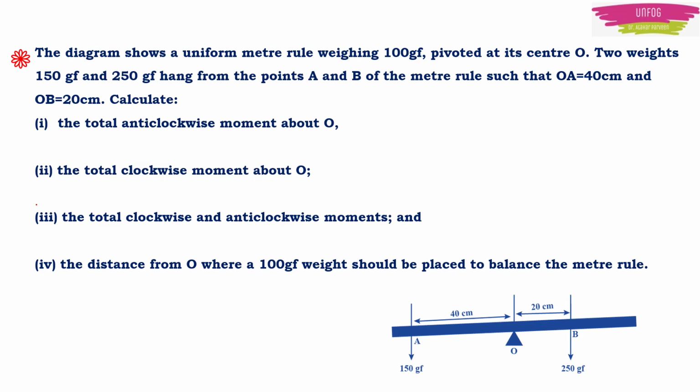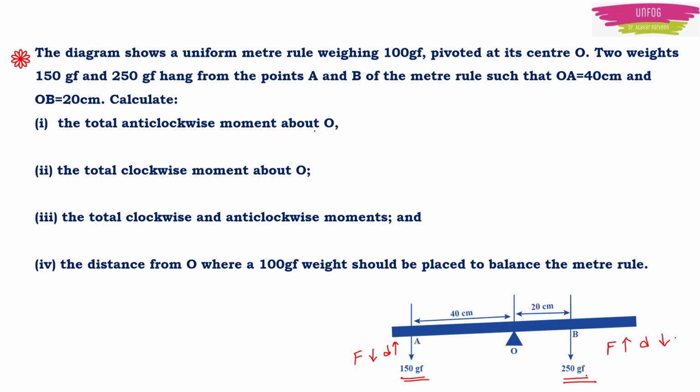So here, this meter rule is given and one weight is 150 GF, the other weight is 250 GF. Obviously, you can see here the force is decreasing, so distance will increase. And here force is increasing, so distance will decrease. Here force is 150 GF, here force is 250 GF. So distance has to be less here, so the equilibrium can be attained. Now we have to find the total anti-clockwise moment about O.